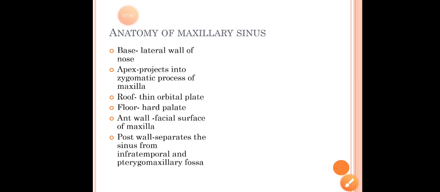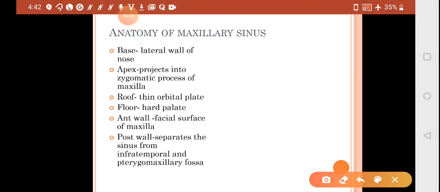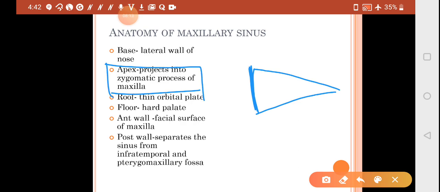So the anatomy of the maxillary sinus consists of the base, that is this one. The base is the lateral wall of the nose, and the apex is going to project into the zygomatic process of the maxilla. You will find this question in dental anatomy: where is the apex of the maxillary sinus.